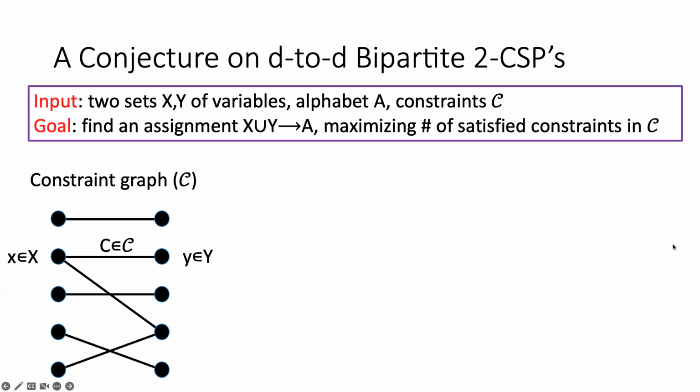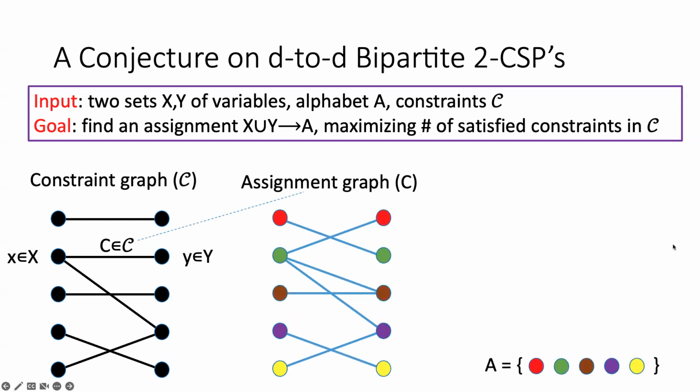Okay, so this brings us to the assignment graph associated with this constraint. Recall we need to assign each variable in X and Y a value in the alphabet A, which is for now a set of colors here: red, green, brown, purple, and yellow. So for a constraint C concerning variables small x and small y, the assignment graph contains two sets of nodes, the sets of nodes on the left and the sets of nodes on the right.